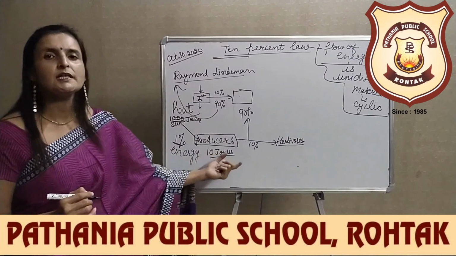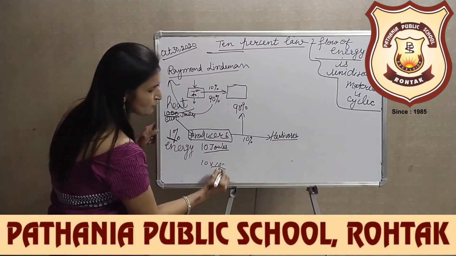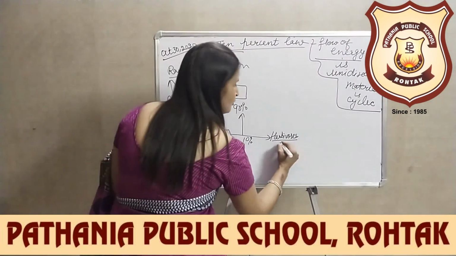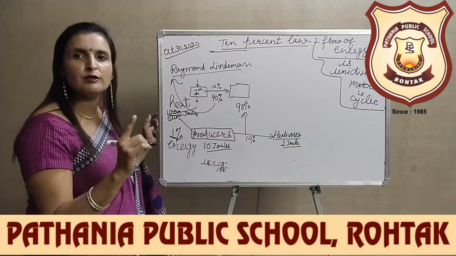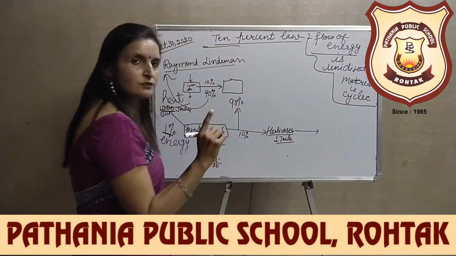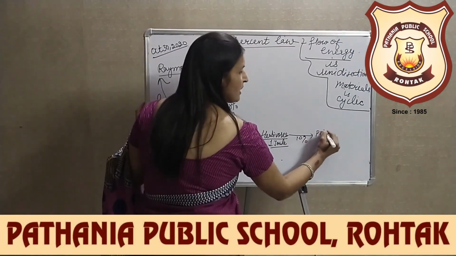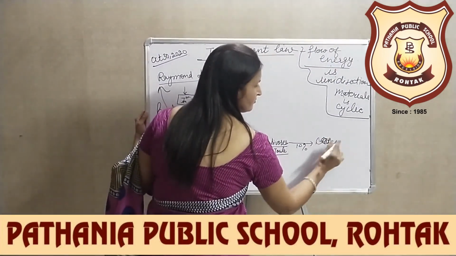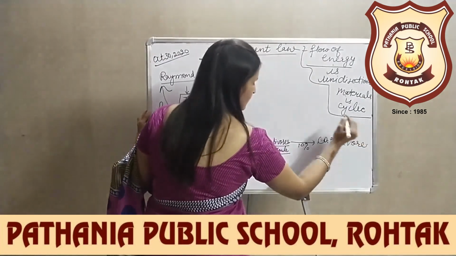So what would be 10% of 10 joules? 10% of 10 joules will come out to be 1 joule only. So herbivores have 1 joule of energy available with them. Again, the herbivores will transfer 10% of 1 joule to the small carnivores.